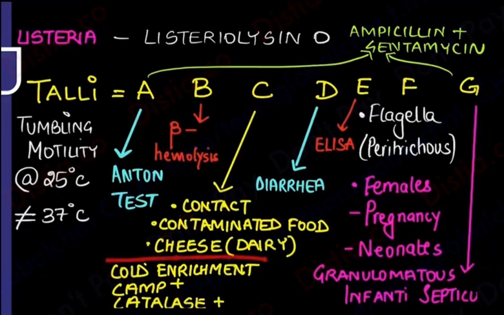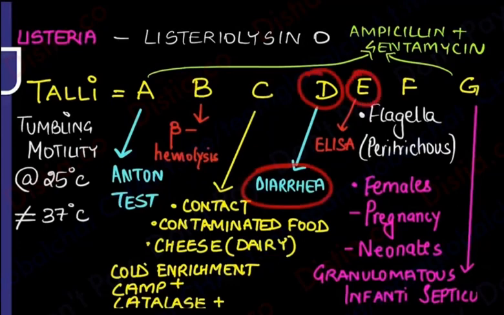Also, this tends to grow at 4 degrees. It shows you cold enrichment. So cold food, refrigerated food is the history given. This shows you 2 C tests, that is CAMP and catalase positive. Next, patients are going to come up with diarrhea. How are you going to do the diagnosis?